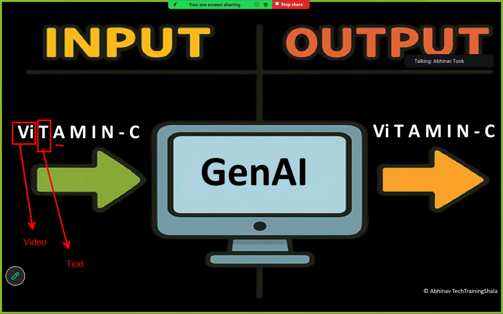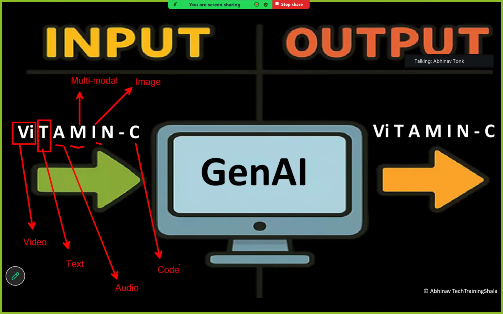A stands for audio. M stands for multimodal. Multimodal means the hybrid of all the other data. I stands for image. And N I will cover in some time. Let's see what C stands for. C stands for code.